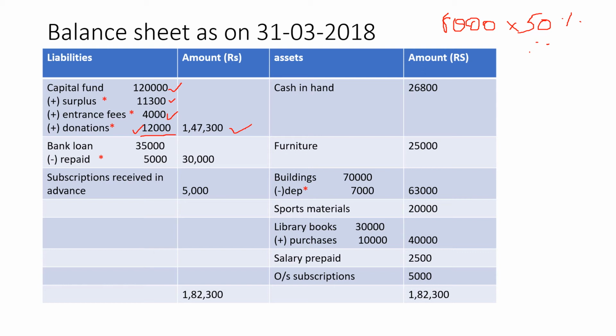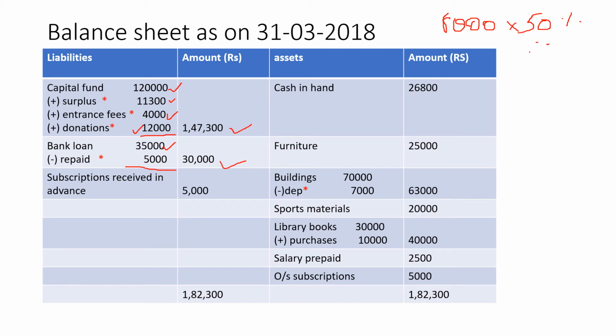Then in the opening balance sheet you would find liability side alli outstanding office expenses annodide 5,000. We are not considering it here because that is relating to the last year. We don't want it. Bank loan ide, bank loan 35,000 is given. Then in the adjustment it is given, no sorry, not in the adjustment, in the payment side it is given bank loan repaid. So bank loan 35,000 minus you repaid 5,000. So ಈಗ bank loan ಇರುವಂತದ್ದು ಎಷ್ಟು 30,000.